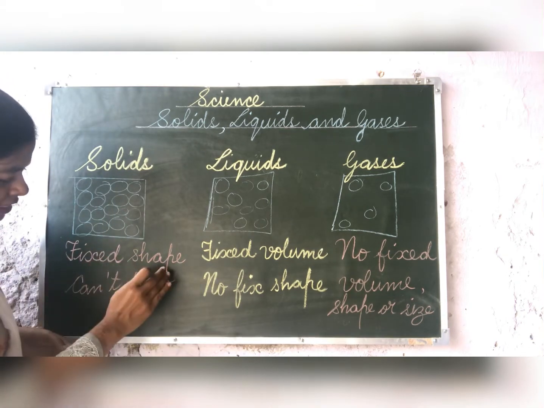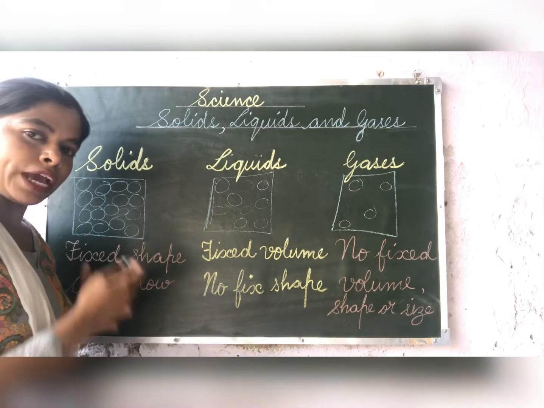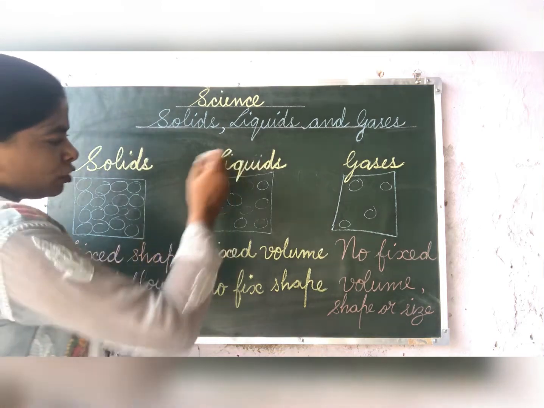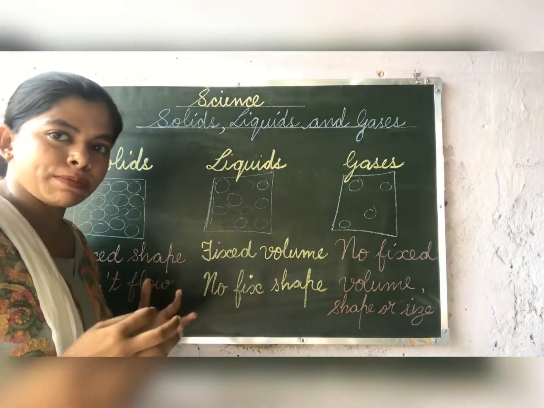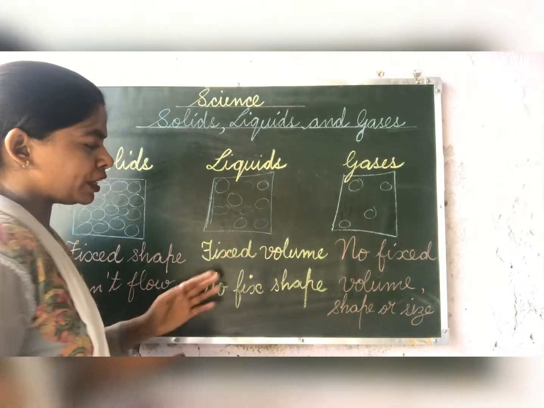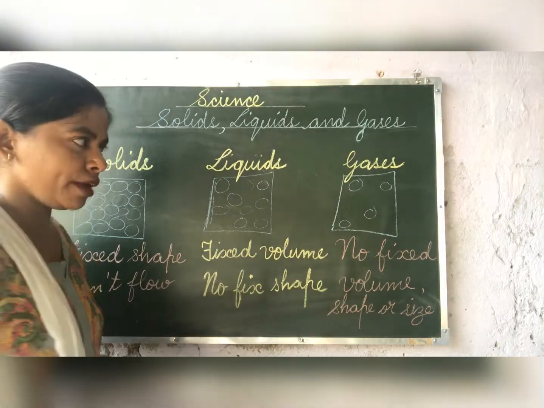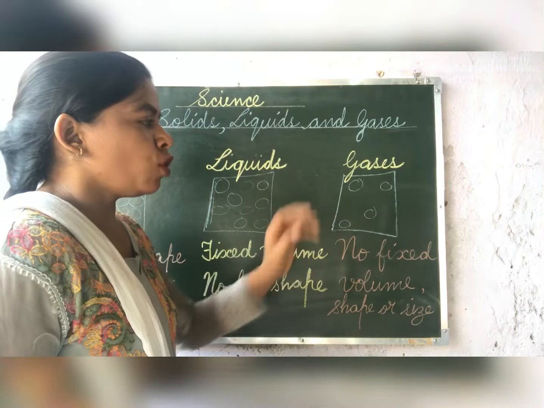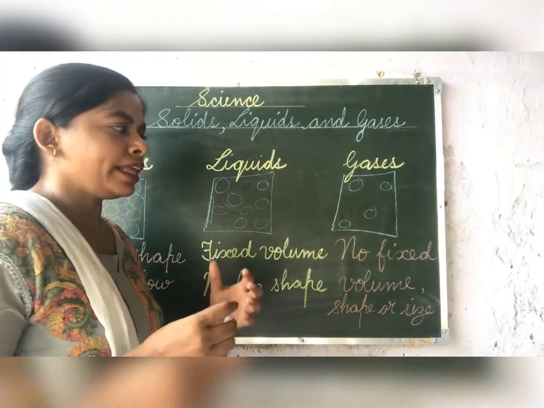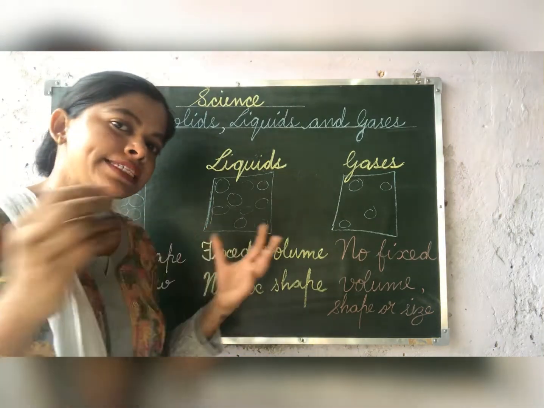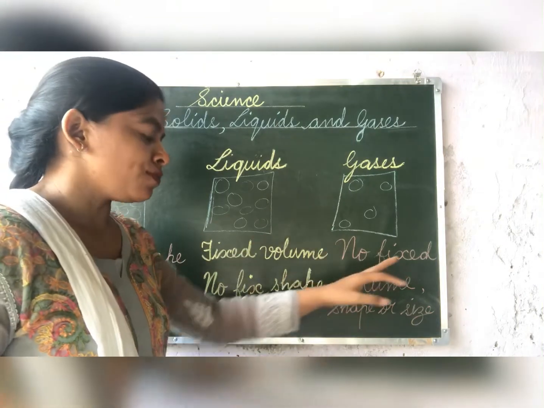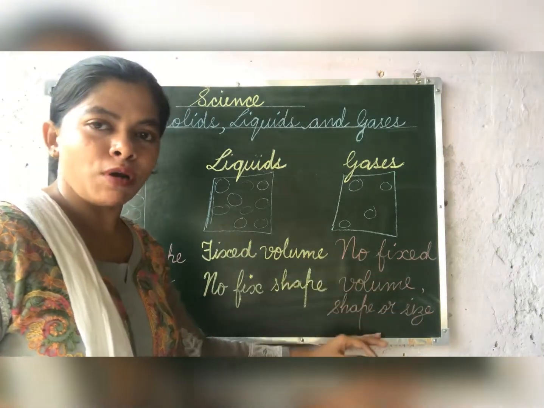So children, solid molecules are closely packed. They have fixed shape, but they can't flow. You can hold them easily. Liquids, molecules are loosely packed. They have fixed volume, but they do not have fixed shape. And gases, the molecules of the gases, they can flow easily, they can spread easily anywhere. They do not have fixed volume, shape or size.